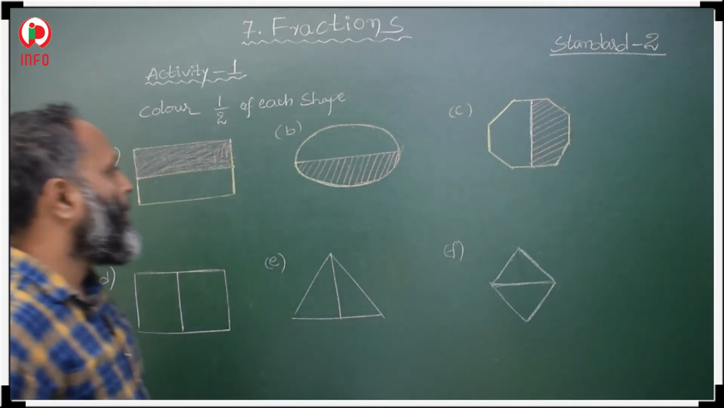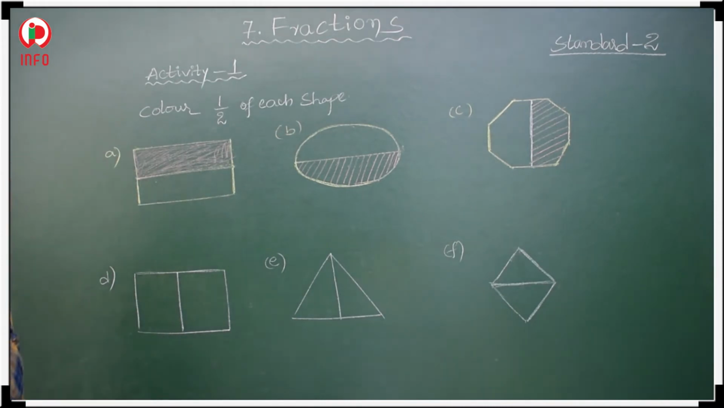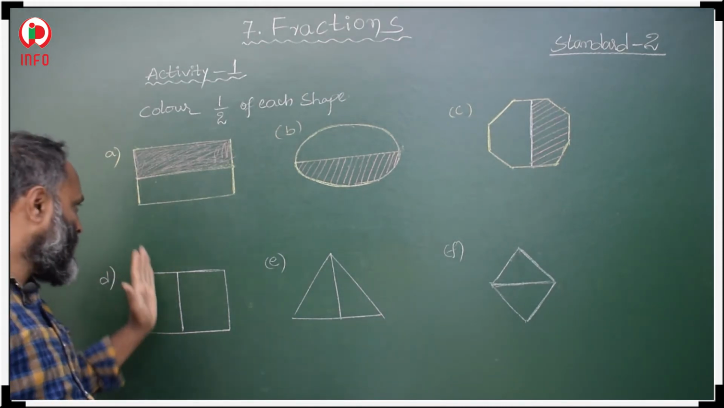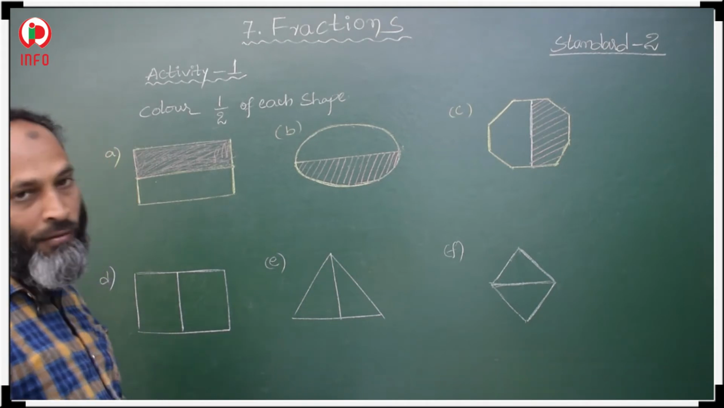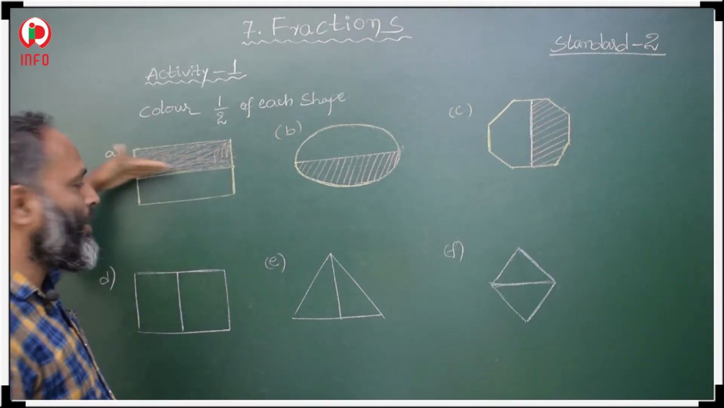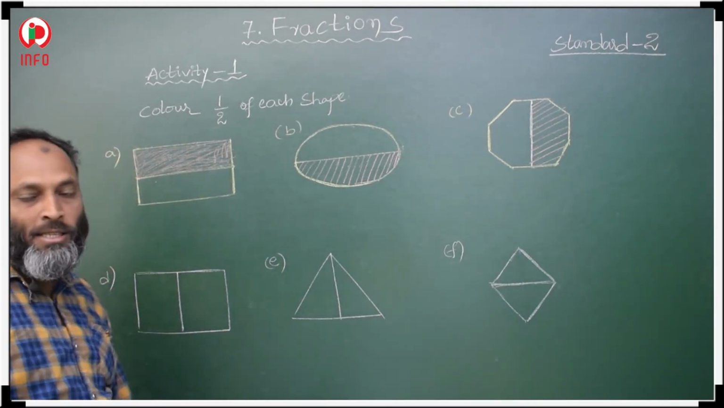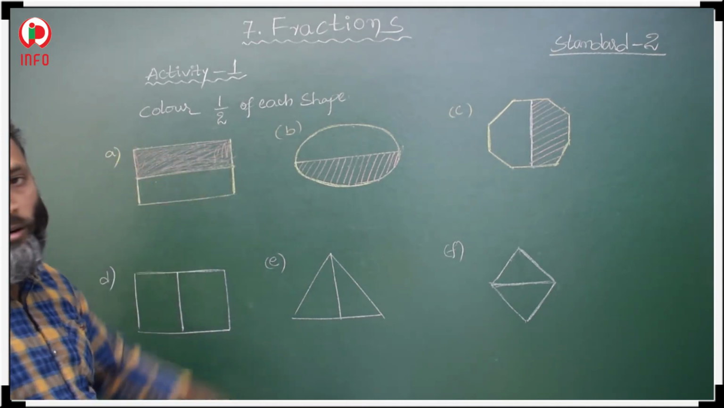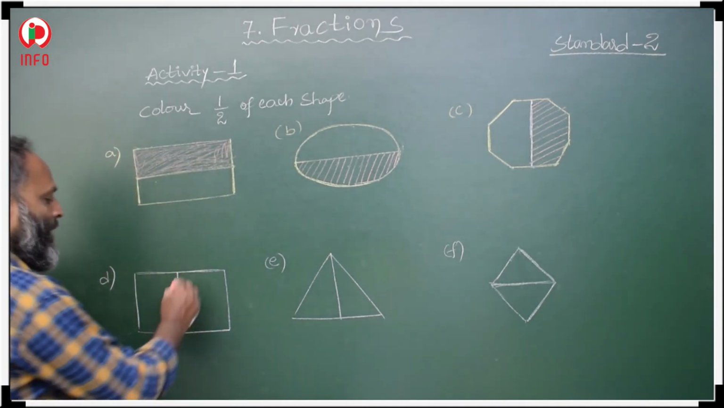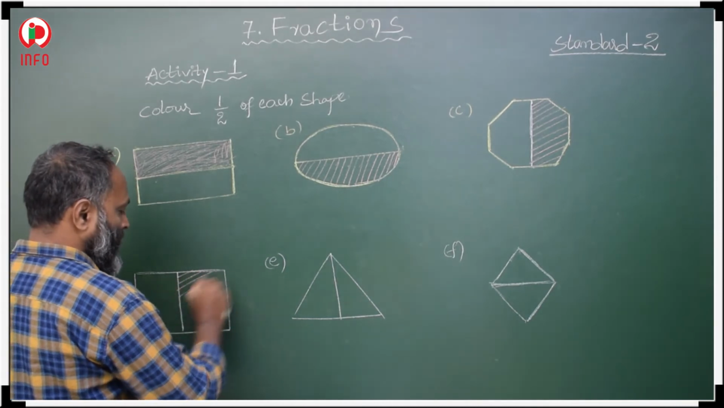Now this is also a rectangle. This rectangle is divided into two halves. Column wise, this is row wise. This is a horizontal line, this is a vertical line. So these are vertical halves, these are horizontal halves. Okay, now one half we have to shade.